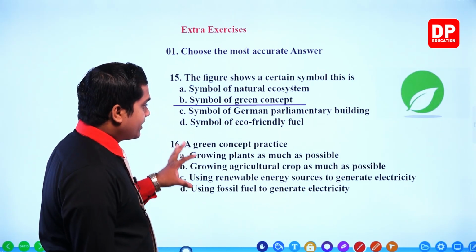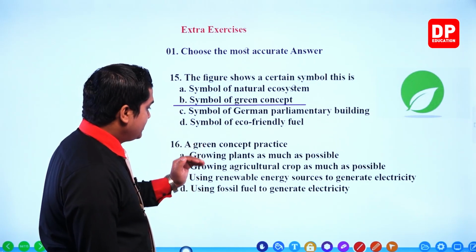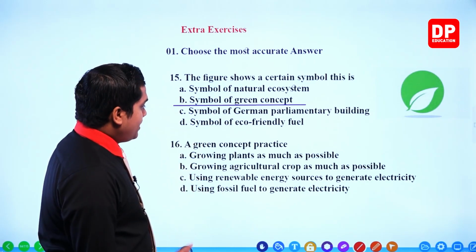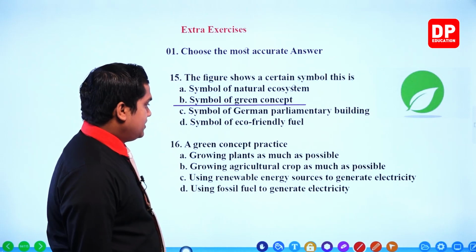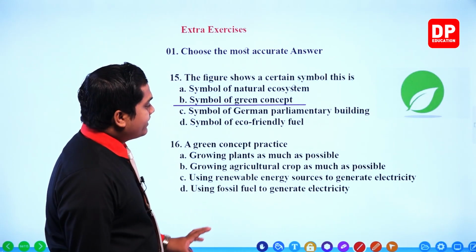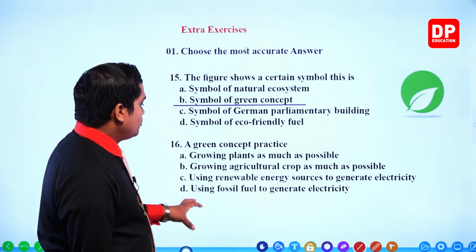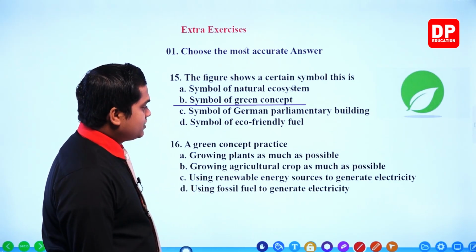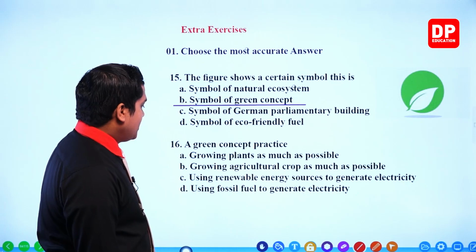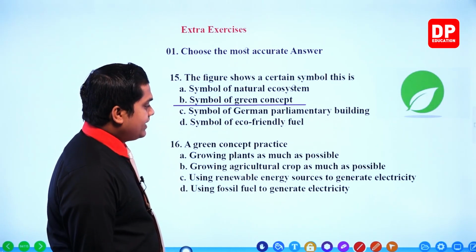Now, you have to select a green concept practice out of these things. Growing plants as much as possible. Growing agricultural crops as much as possible. Using renewable energy sources to generate electricity. Using fossil fuel to generate electricity.